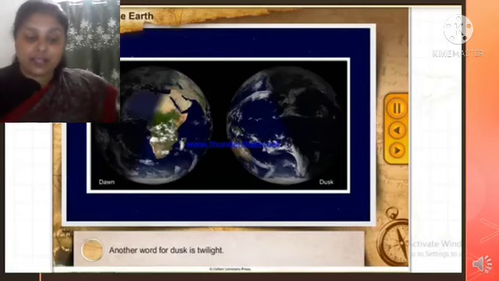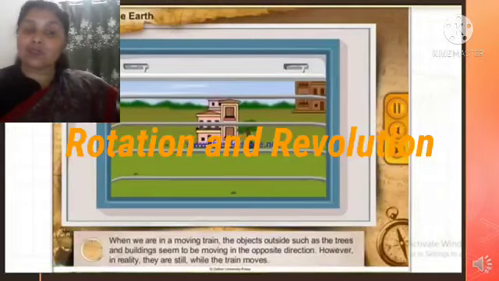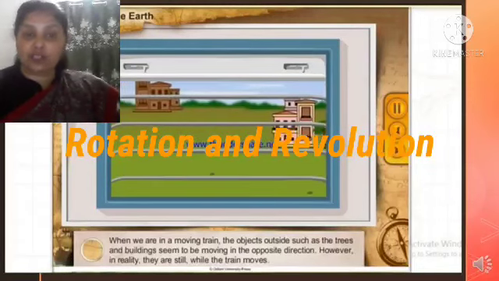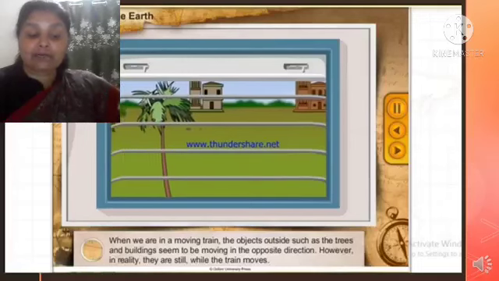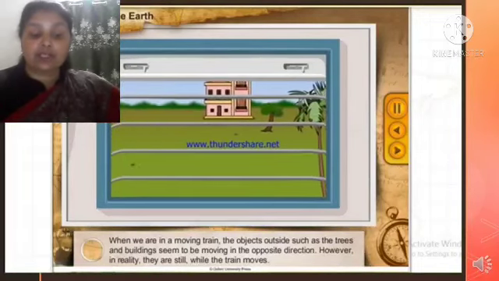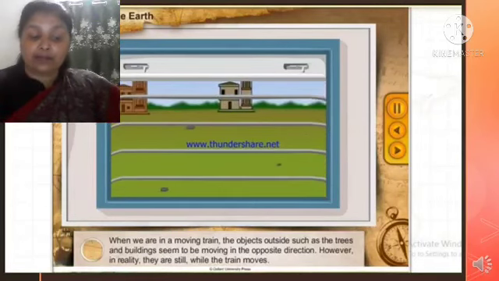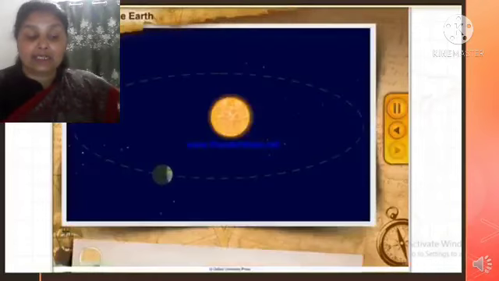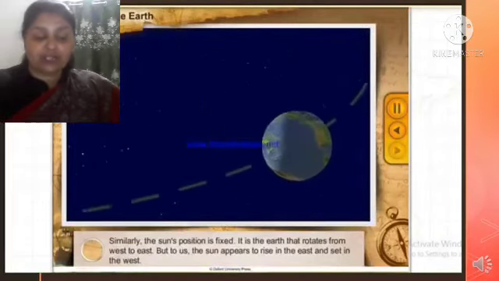Students, the two important movements of the earth are rotation of the earth and revolution of the earth. Rotation of the earth, already explained, is that the earth rotates around an invisible axis. The term rotation means to spin around at the same place, and it takes the earth about 24 hours to complete one rotation around itself.